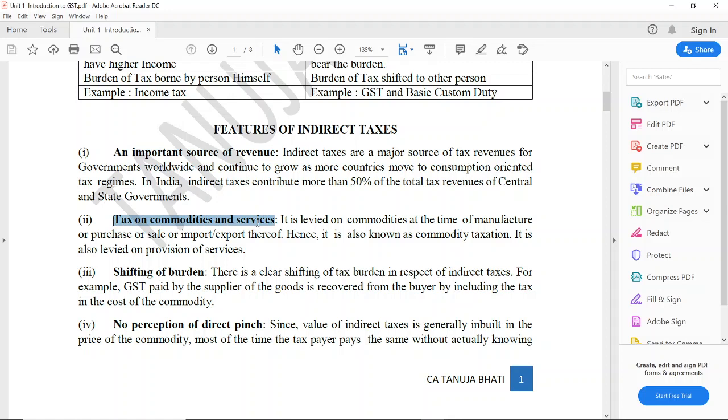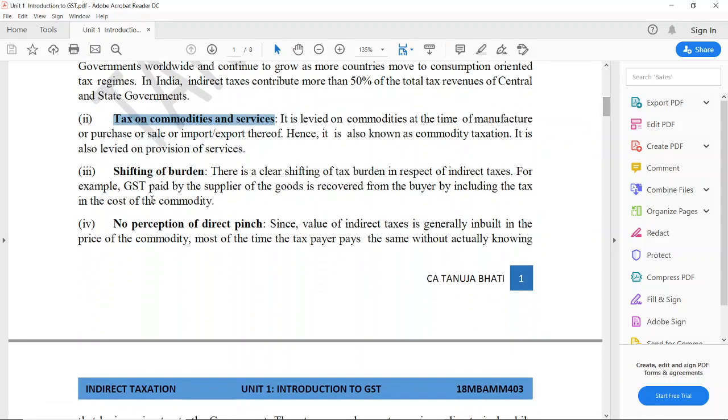Now, indirect tax is a tax on the commodities and services. As direct tax is a tax on the income, but indirect tax is a tax on the goods and services. Shifting of the burden means the person who is paying tax to the government shifts the burden to the ultimate consumer. So the person who is paying tax to the government is not burdened. He is transferring the burden of tax to the consumer.